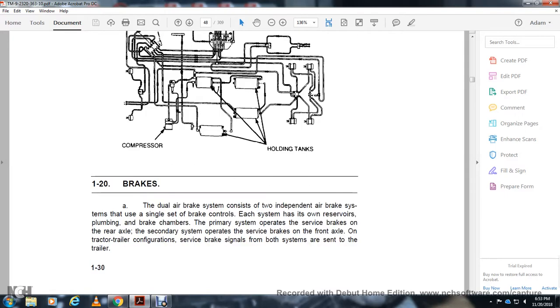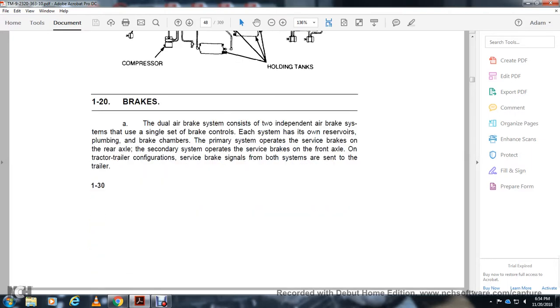The brakes. The dual air brake system has two independent air brake systems with a single set of brakes. Each system has its own reservoir, piping, and brake chambers. The primary system operates the service brakes on the rear axle. The secondary system operates the service brakes on the front axle. In the tractor-trailer configuration, the service brakes are sent to the trailer.